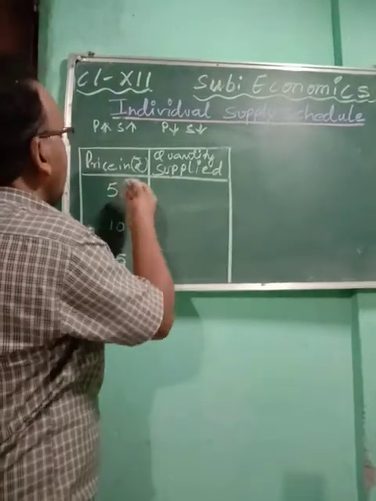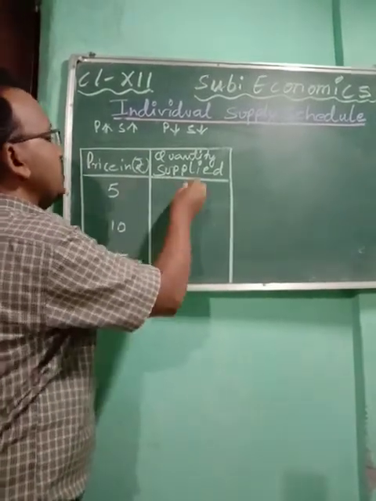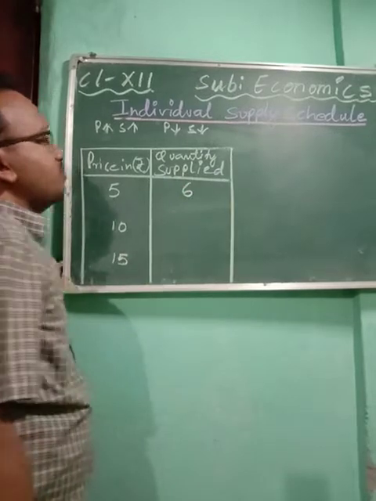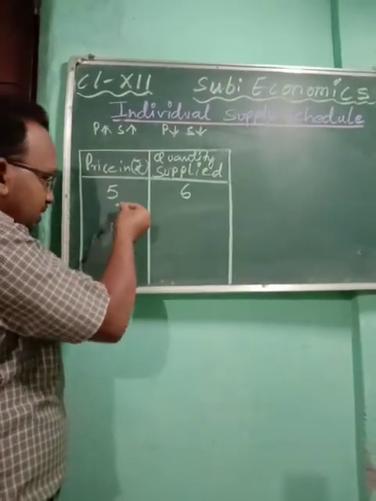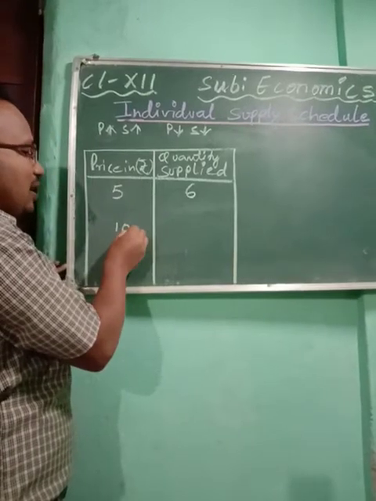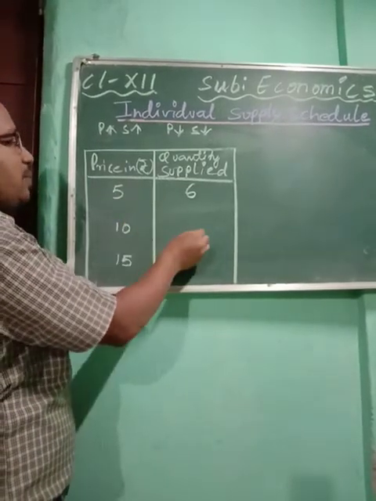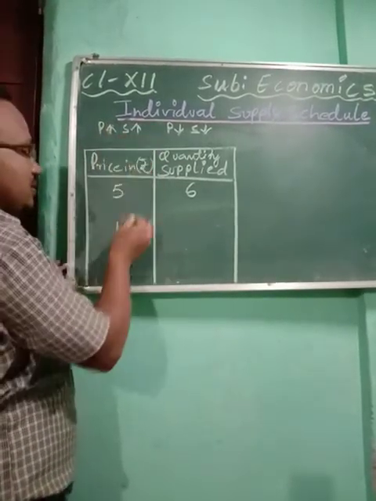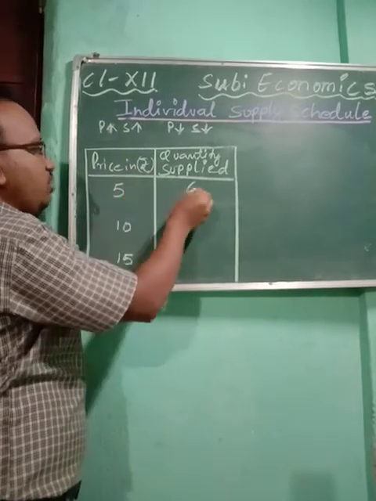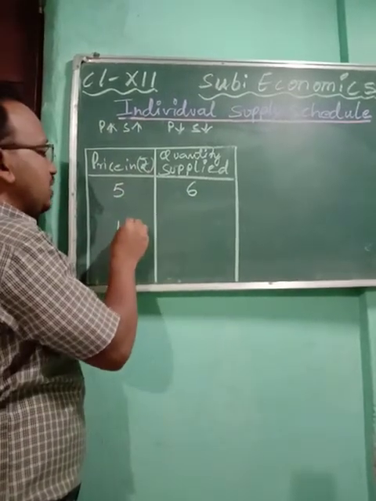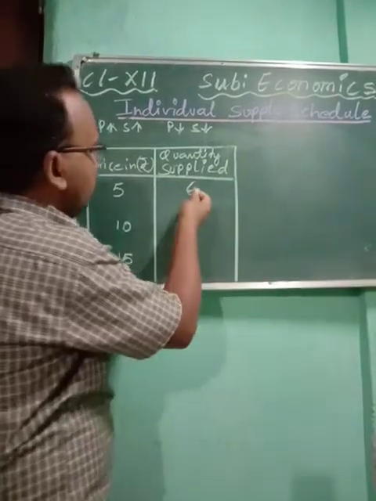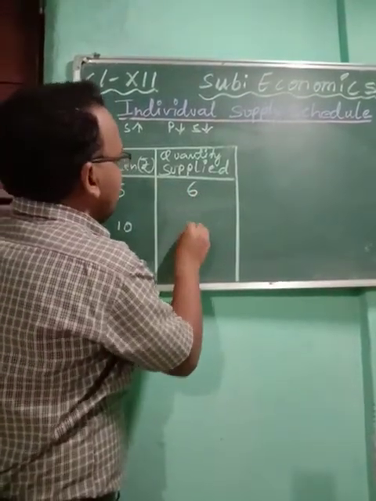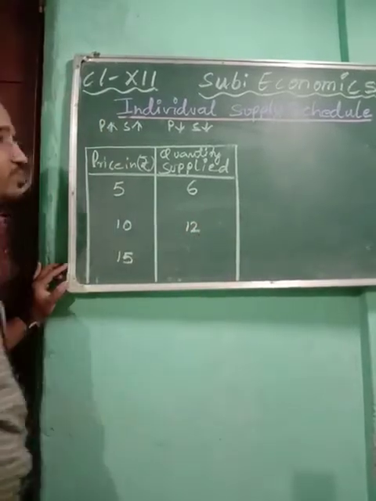So here I am assuming the supply is 6 units of quantity supplied. Now from 5 the price increases to 10. That means when price increases, supply will also increase. Before, at 5, quantity supplied was 6; now at rupees 10 quantity supplied is going to increase, so maybe the supply has increased to 12.